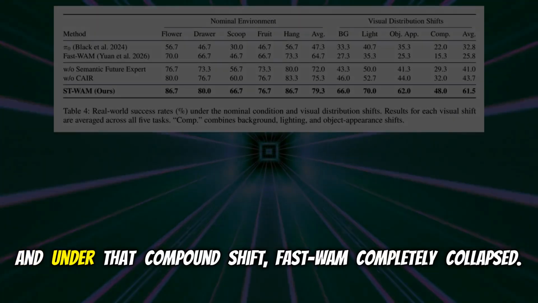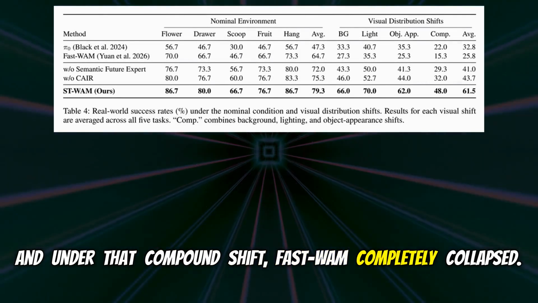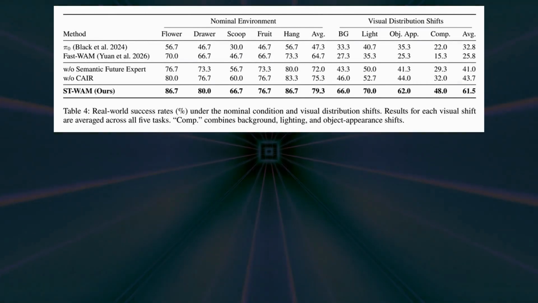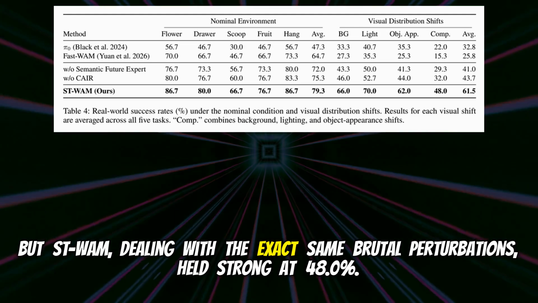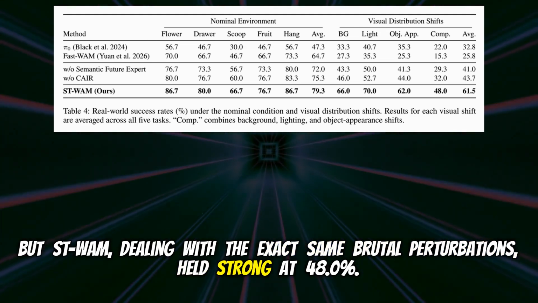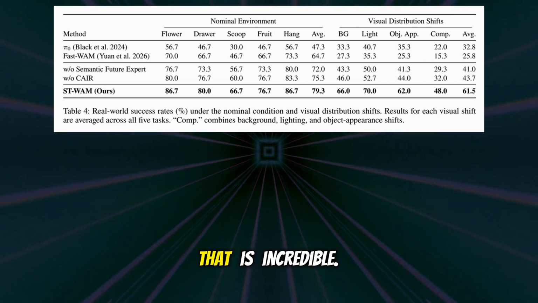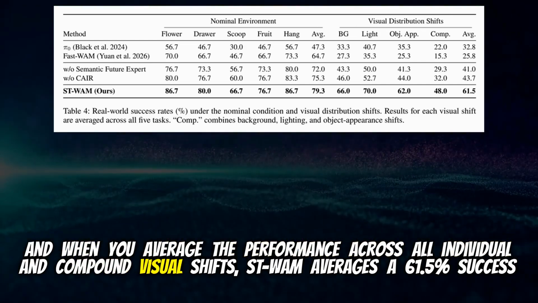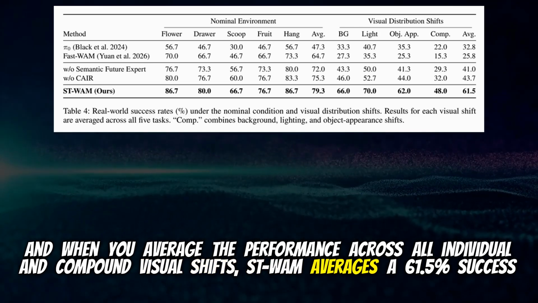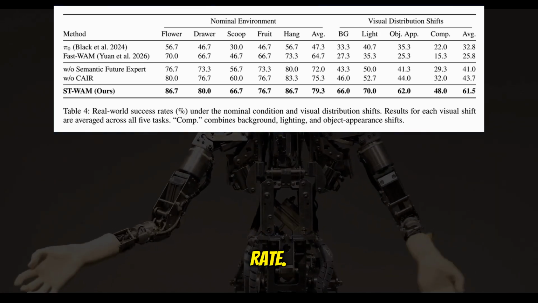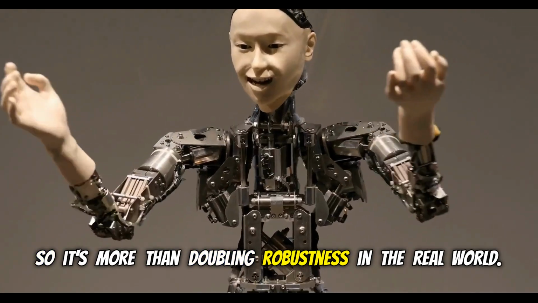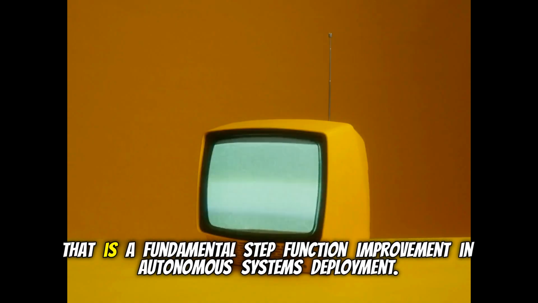Exactly. And under that compound shift, Fast-WAM completely collapsed. Success rate dropped to 15.3%. It basically lost all ability to function. But ST-WAM, dealing with the exact same brutal perturbations, held strong at 48.0%. That is incredible. And when you average the performance across all individual and compound visual shifts, ST-WAM averages a 61.5% success rate. The Fast-WAM baseline average is just 25.8%. So it's more than doubling robustness in the real world. That's not incremental. That is a fundamental step function improvement in autonomous systems deployment.